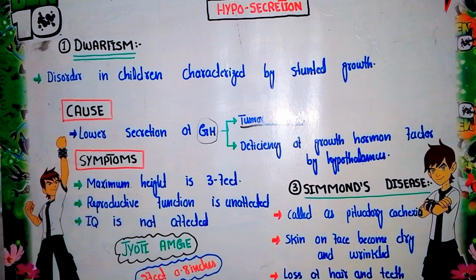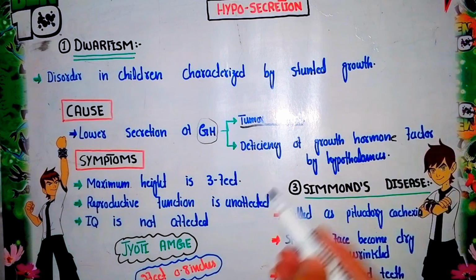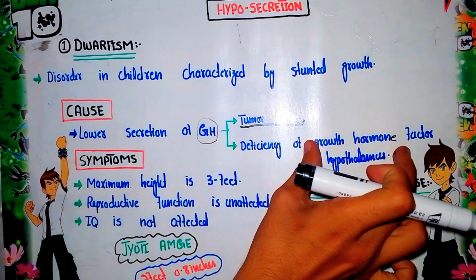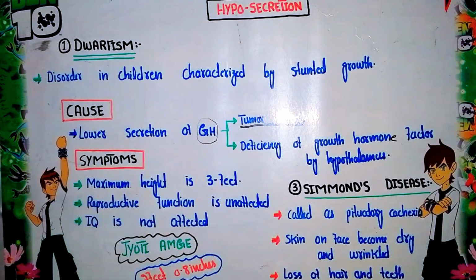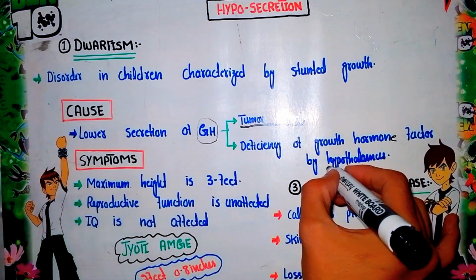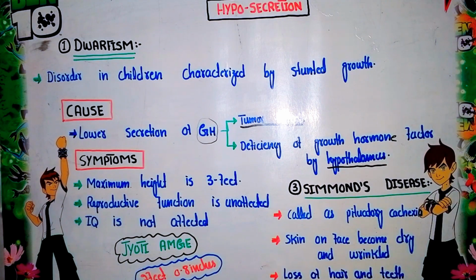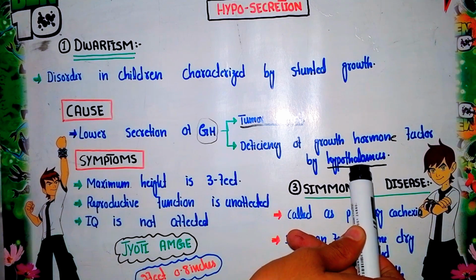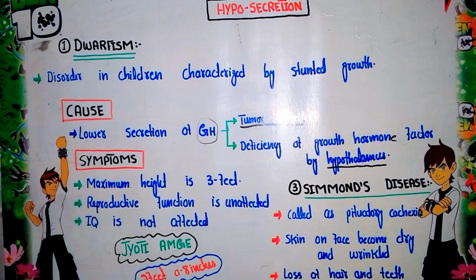The second reason is the factor or hormone that is secreted by the hypothalamus. When there is a deficiency of the growth hormone releasing factors from the hypothalamus, there is a limited or lower secretion of the growth hormone in individuals.